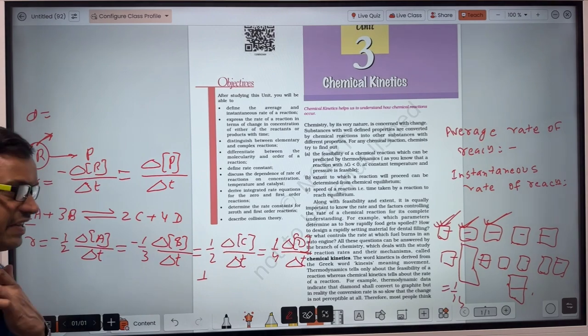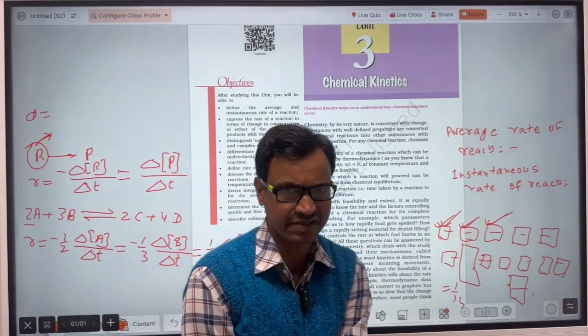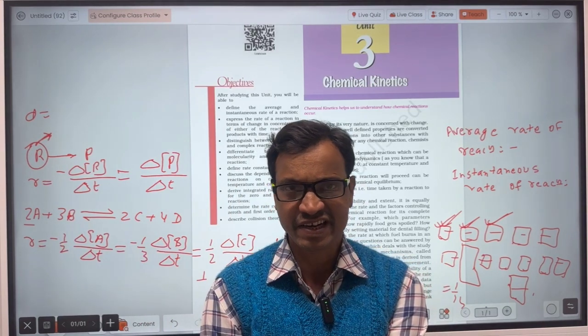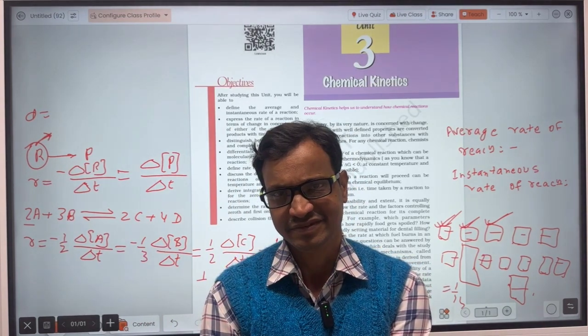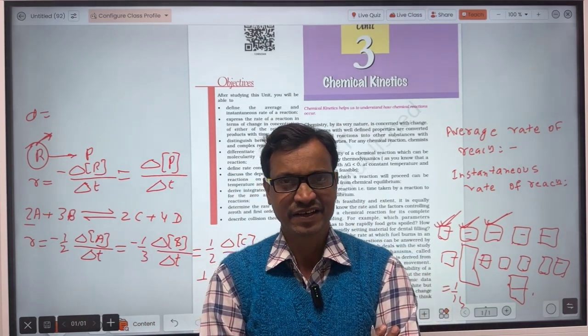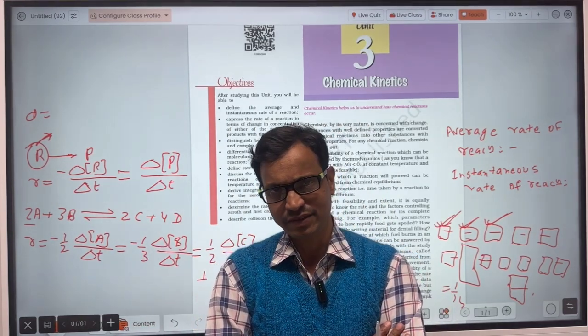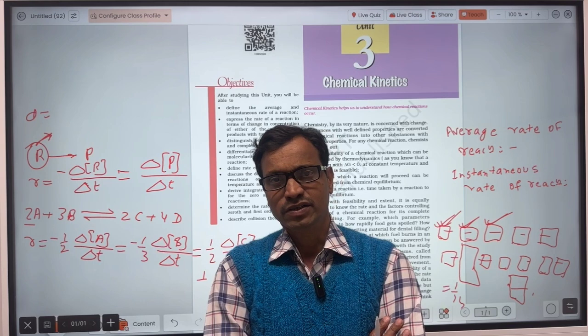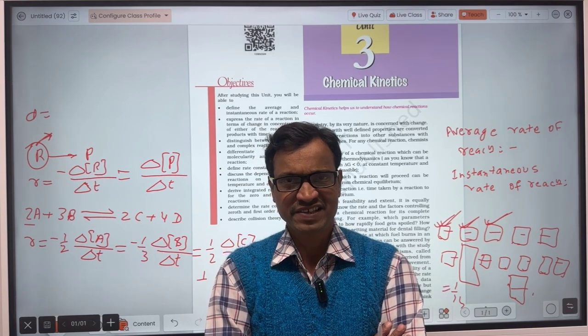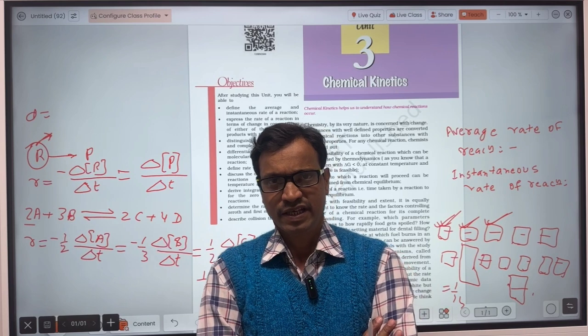Same here, instantaneous rate of reaction means rate of reaction at a particular instant of time. So here the time interval will be small, and when the time interval is large, that will be called average rate of reaction.